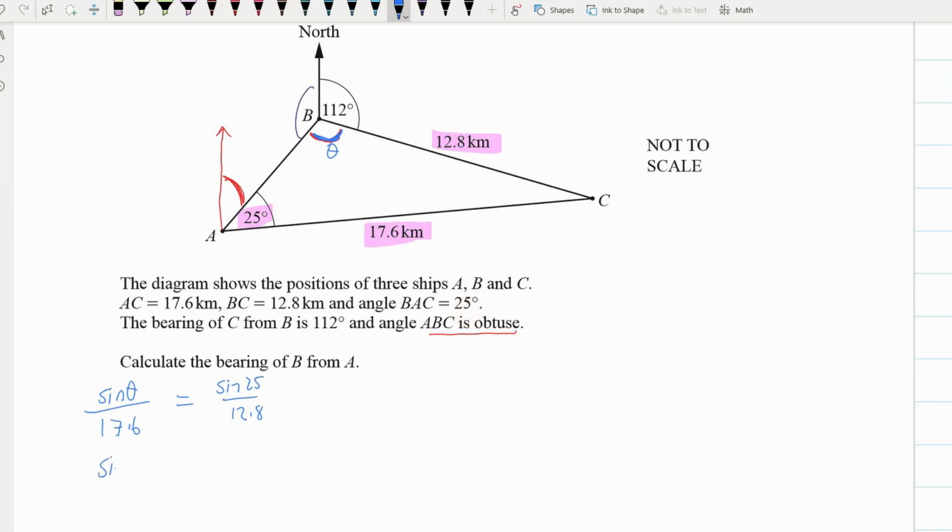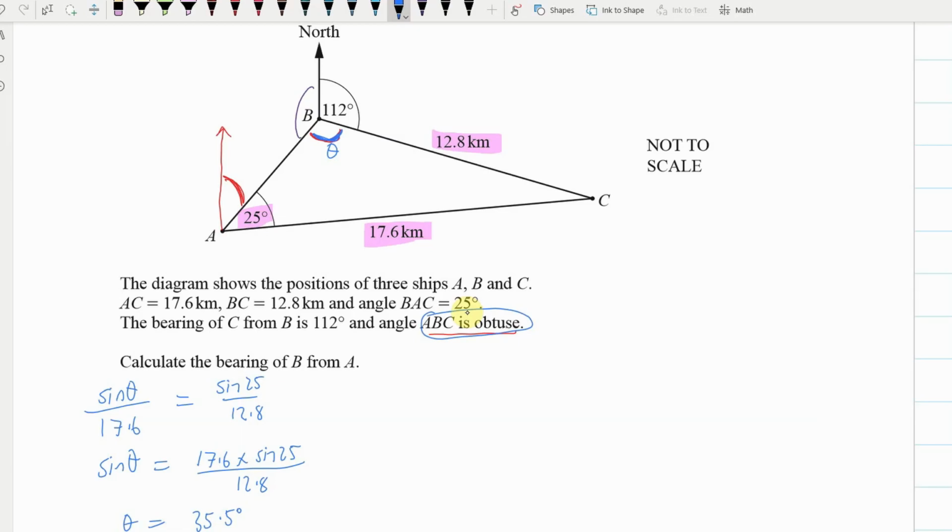Okay, and then sine theta equals 17.6 times sine 25 over 12.8, and theta equals inverse sine of 17.6 times sine 25 all over 12.8, which equals, let's see, 35.5 degrees. Okay, now the problem with that is that we've been told that it is obtuse. Okay, so obtuse.